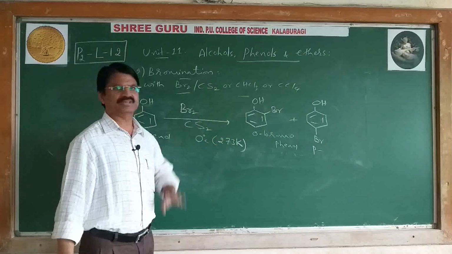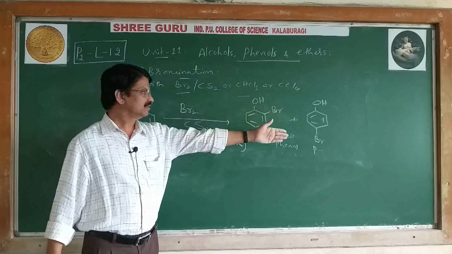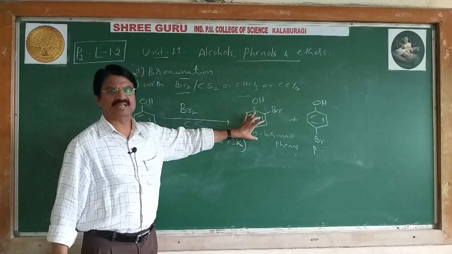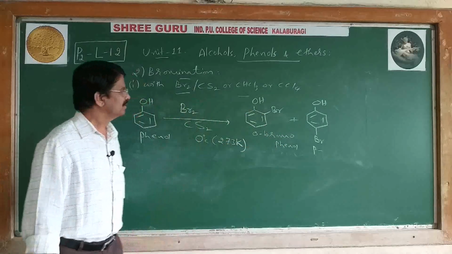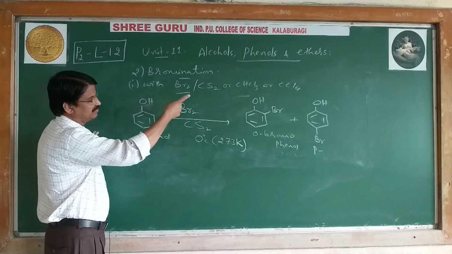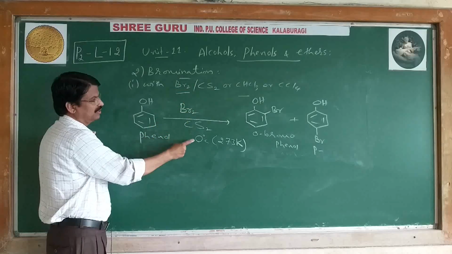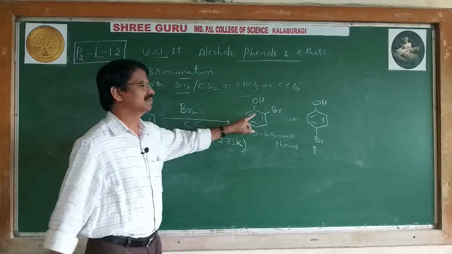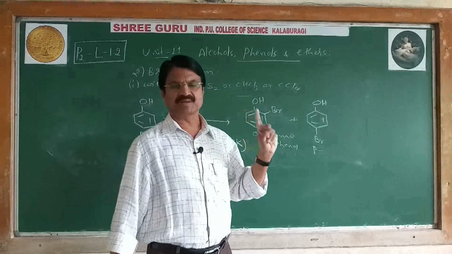This one is the minor product. Means about 80% para-bromo and 18 to 19% ortho-bromophenol. But this is the reaction if the condition is carbon disulfide or CCl4, temperature 0 degrees. Only under these conditions we are getting ortho-bromophenol and para-bromophenol.